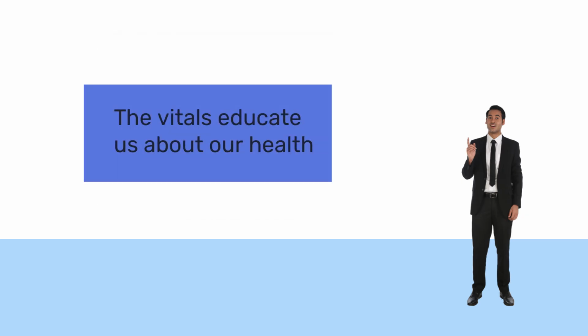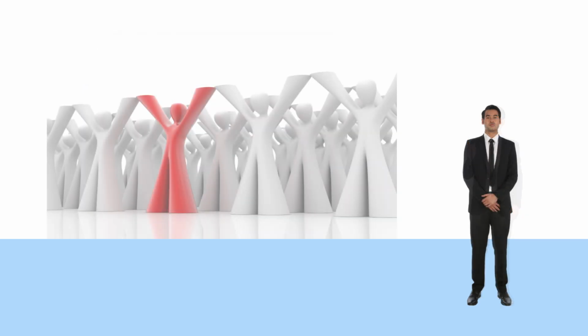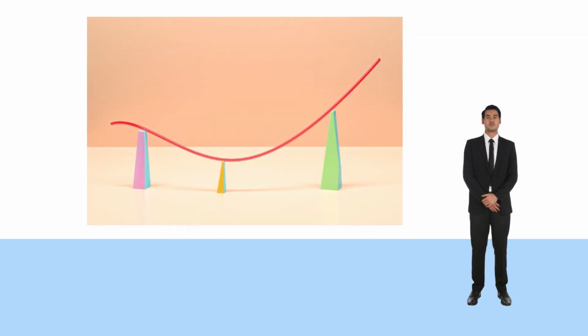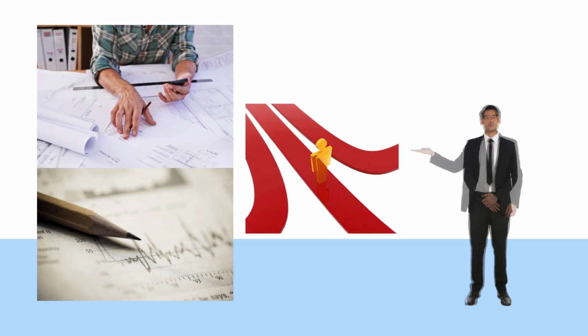After ascertaining the measures of the vitals, we compare the data with the standards based on our age. These measures educate us about our health. If all the vital parameters fall within the average, it gives us an assurance that we are healthy. If some parameters are less or more than the average standards, we need to pay attention and take preventive measures. Thus, measuring the right indices and comparing them with the base rate help us evaluate our relative health with data.